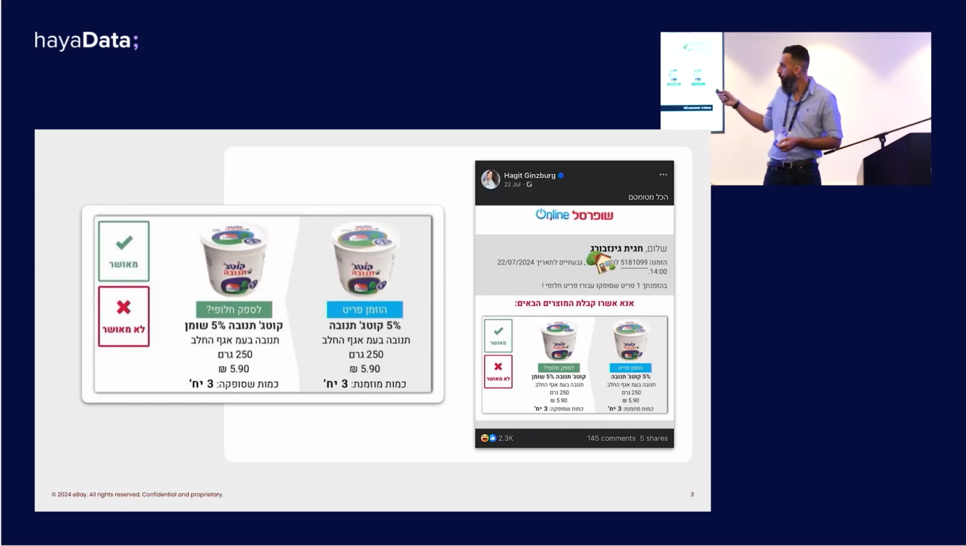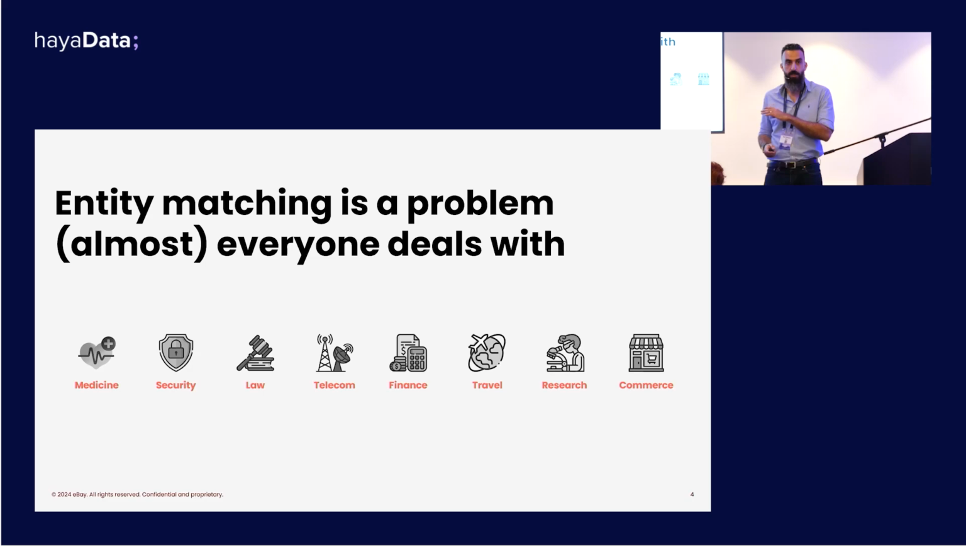And the effort to try and prevent those things from happening by identifying that those two entities, those two replacement items, represent the same real-world object is most often referred to as an entity matching problem. And entity matching is by no means unique to the world of grocery shopping. It's relevant to a variety of fields, from medicine through law, all the way to commerce, and it really is a problem that practically everybody deals with.